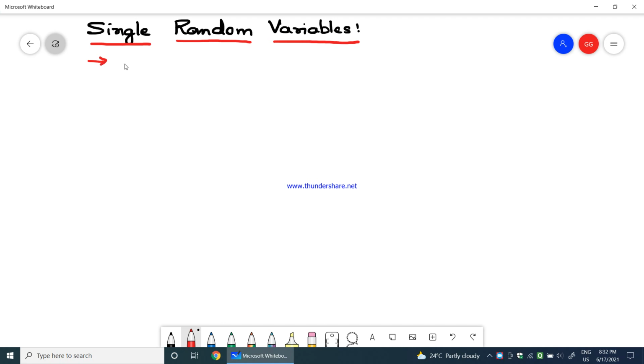We'll see the definition of single random variables. Then, after defining what a single random variable is, we will see three different functions that we use to work with single random variables.